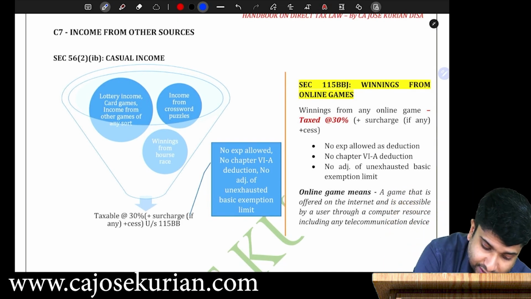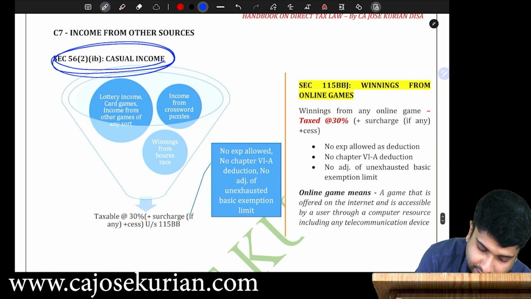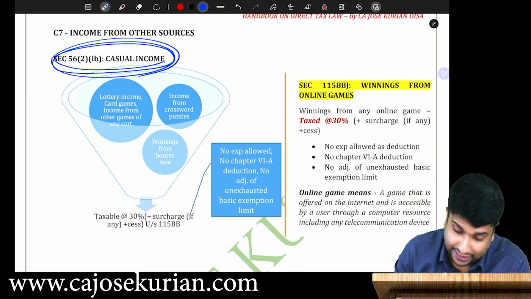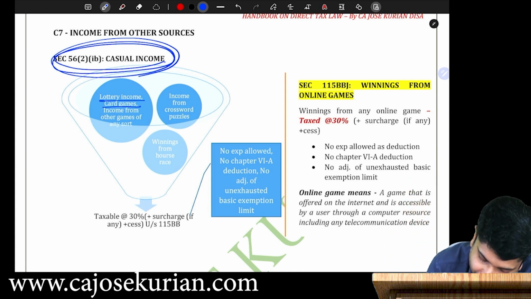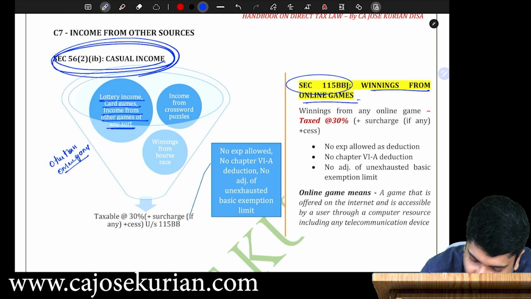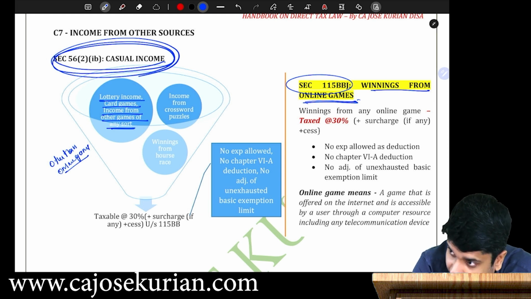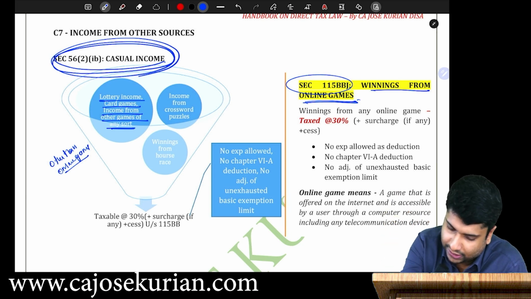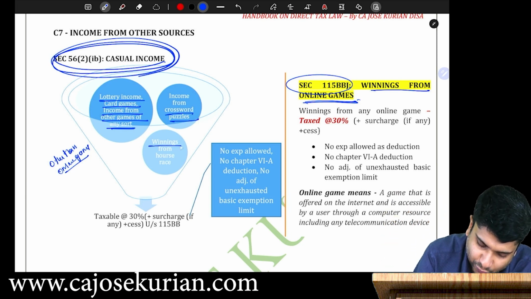We are about to start the first thing, that is casual income under IFOS. You tell me, what do you mean by casual income? Casual income is income like lottery, card games, income from games of any sort other than online. Because for online games, we have a separate provision called 115BBJ, winnings from online games. So lottery income, card games, income from other games of any sort, crossword puzzles, winnings from horse races, etc.